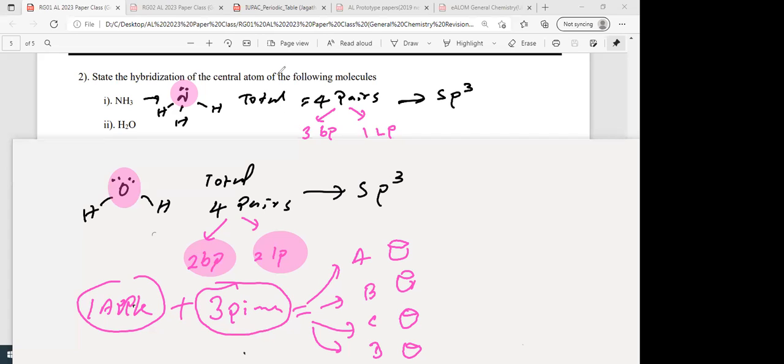It's also like that here. All 4 bonds are identical. N-H, N-H, N-H, all 3 bonds are identical. They have the same energy. Otherwise, if the orbitals involved were different, then it won't happen. Then it's unfair.